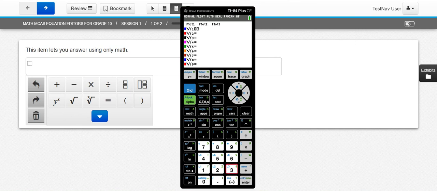So I'm going to type 3, and then for x, do not press the multiplication button. That is not the same thing as the letter or variable x. We're going to press the x button to the right of alpha. It says x, comma, t, comma, theta, comma, n. That's what you're going to press for x. And then minus 5, we're going to do the subtraction 5. Do not type negative 5. I didn't say 3x negative 5 because that doesn't make any sense. Read it out loud. 3x minus 5.